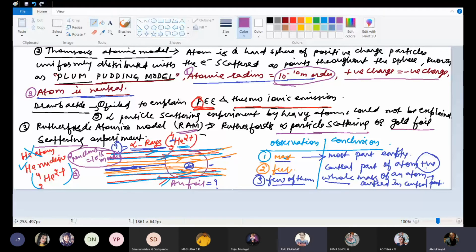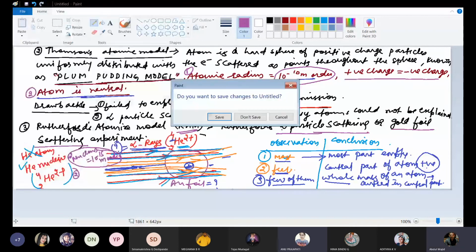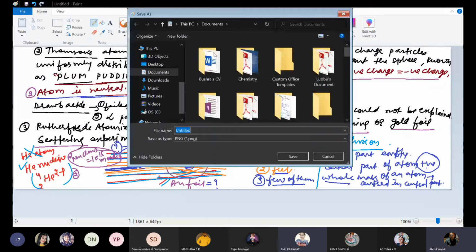Sir, one doubt, here the last point you have written, sir. Yeah, the whole mass of an atom is centered in its central part. Means other than the central part, the mass of the atom is almost negligible.